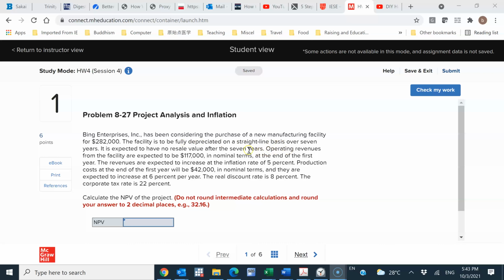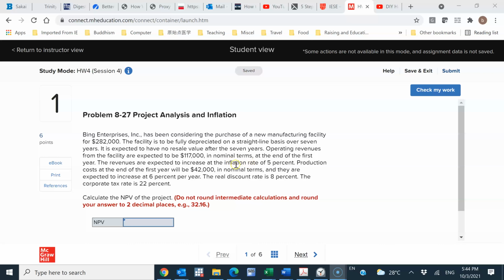Operating revenues from the facility are expected to be this amount, and just notice here it says in nominal terms, at the end of the first year, and the revenues are expected to increase at the inflation rate of 5%. This sentence has two connotations. One is that it tells us what the inflation rate is.